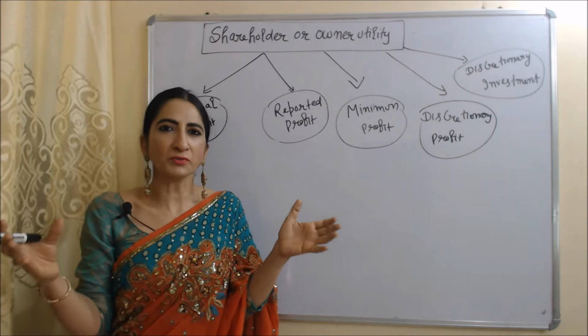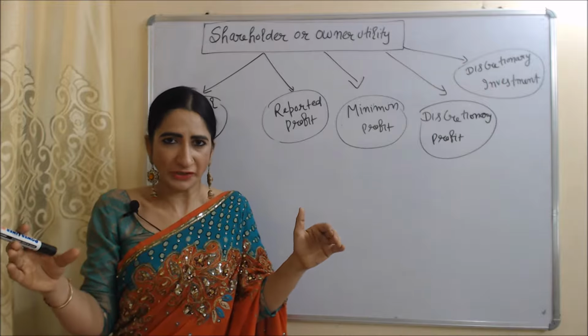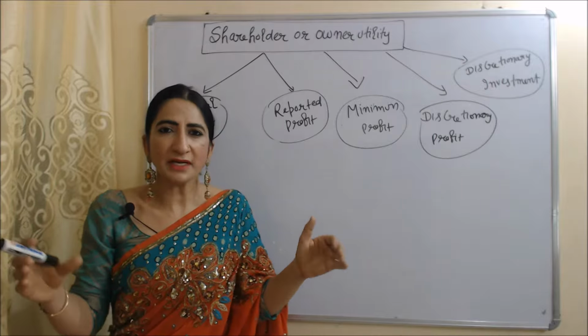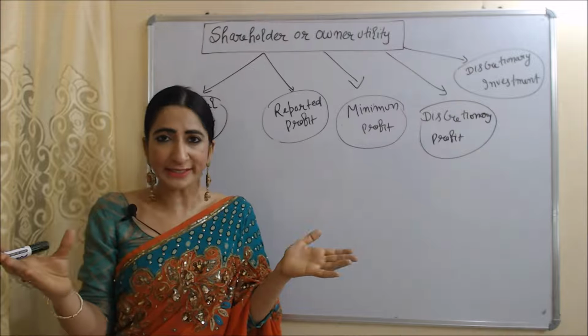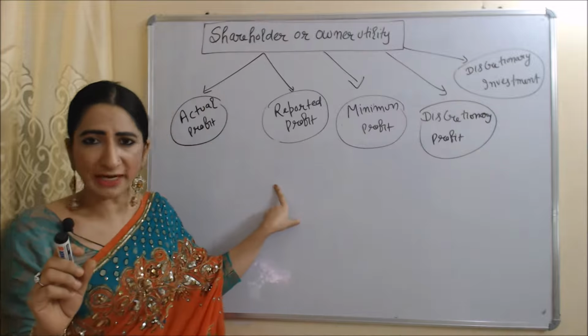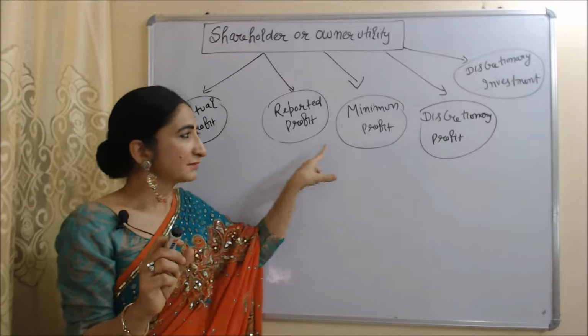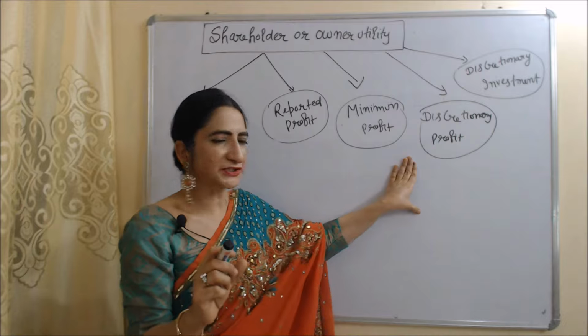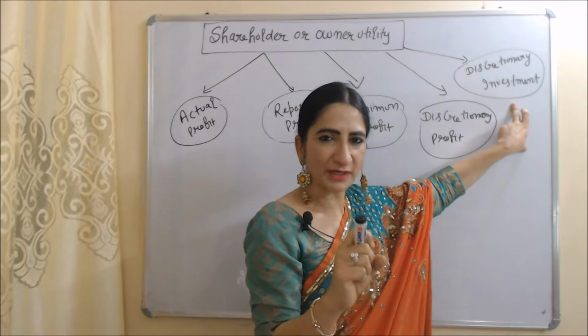Now we are going to talk about the utility of shareholders, or we can say the utility of owners. Owners' utility mainly depends on profit. If profit increases, their utility will also increase, and there are mainly four types of profit: actual profit, reported profit, minimum profit and discretionary profit. And there is one more thing, discretionary investment.